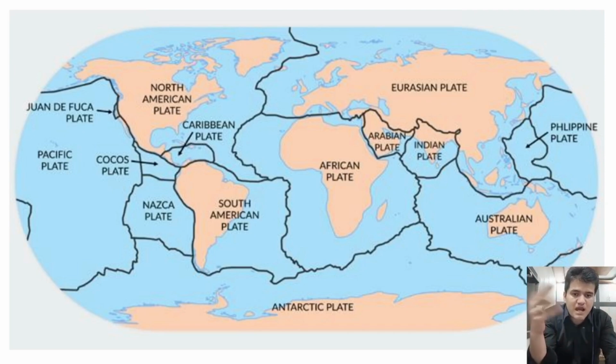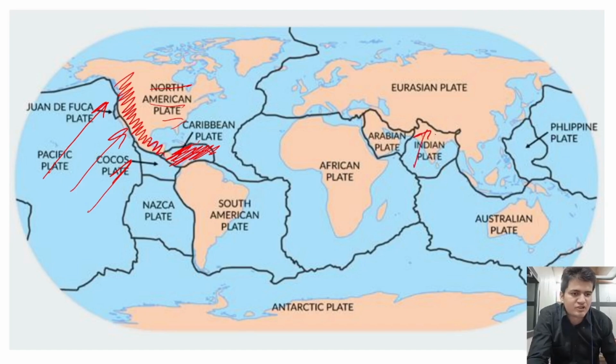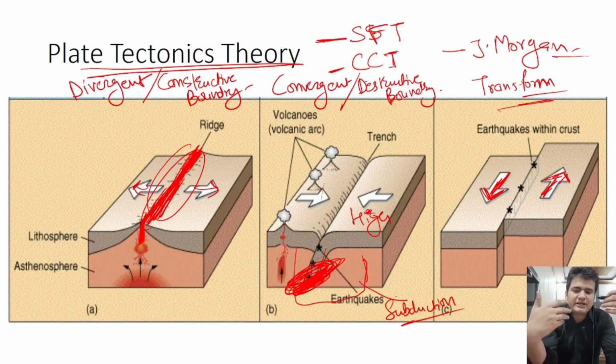We have major plates and minor plates. These are minor plates, like the Caribbean plate, and the major Pacific plate is moving toward the North American plate, and this is why we have the Rocky Mountains from north to south. We can also see the Indian plate moving toward the Eurasian plate, and this is why we have the Himalayas, the longest mountain range after the Andes. So we have discussed the three plate boundaries on the surface of Earth, how these plates are moving, and what is the result.